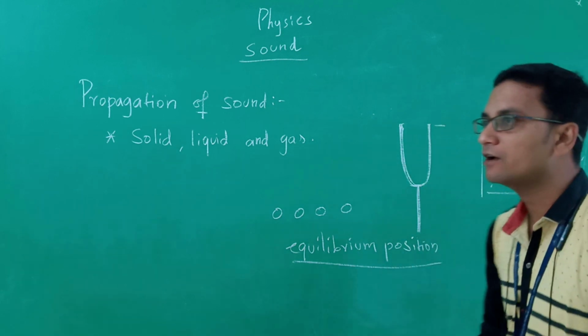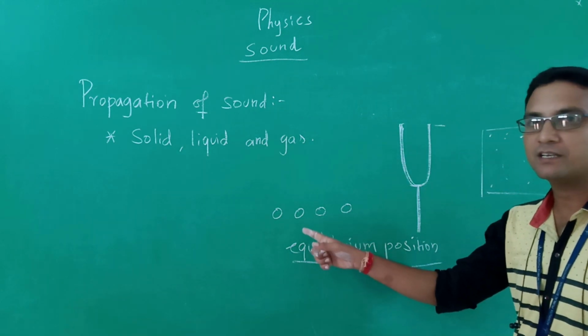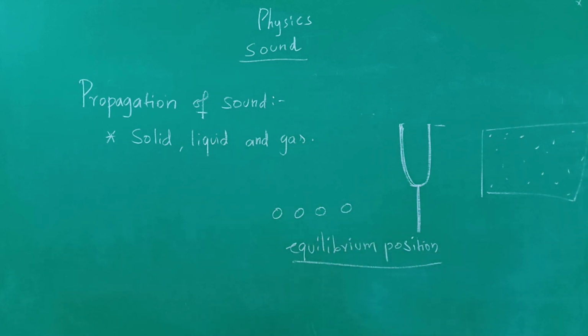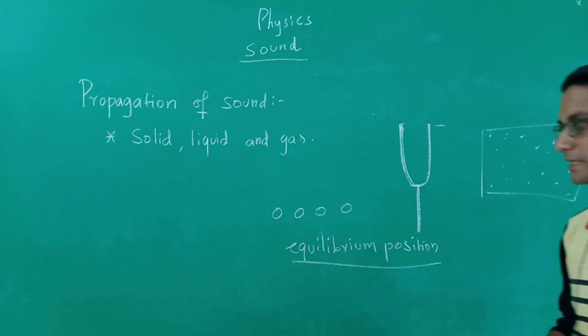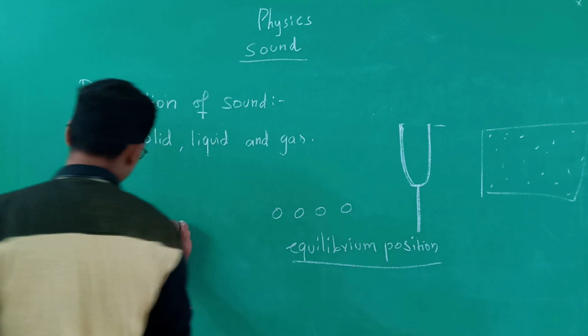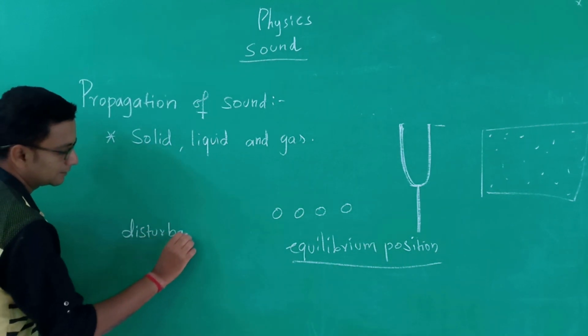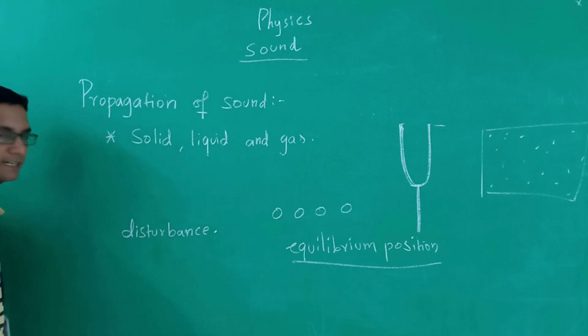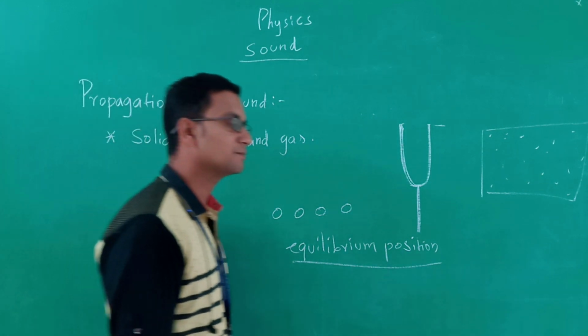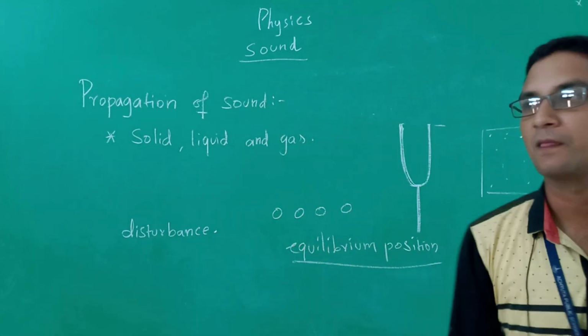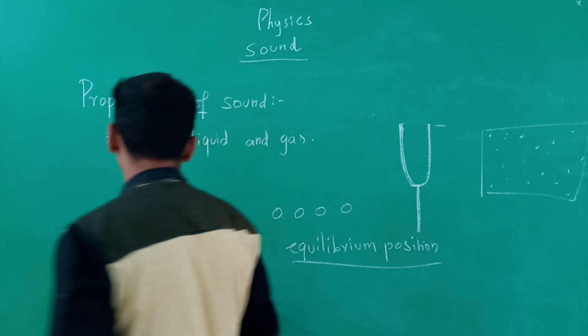And next thing is the wave. This vibration causes the particle to displace, creates a disturbance. This particular disturbance is called the wave.